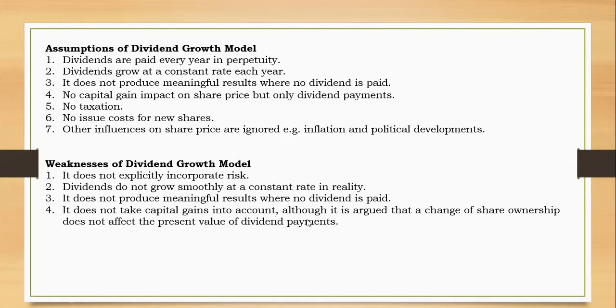All right. So we say that it does not take capital gains into account, just like the CAPM, capital asset pricing model, does, but there is also a consideration that changes in share ownership would not affect the present value of dividend payments. So it seems that they are just right, but actually, since a better method like CAPM incorporates that, I'll just see this as a weakness. All right, number five, no allowance is made for the effects of taxation.